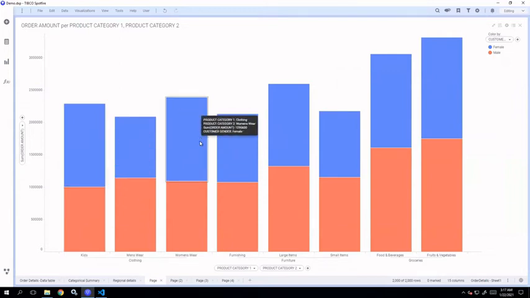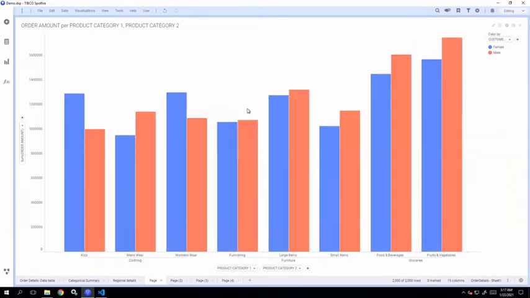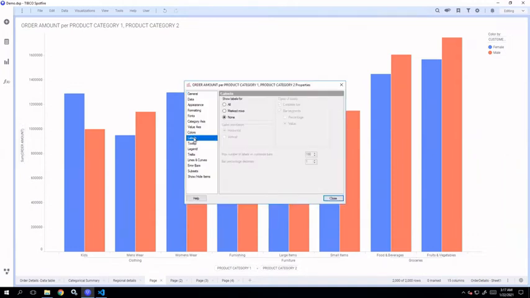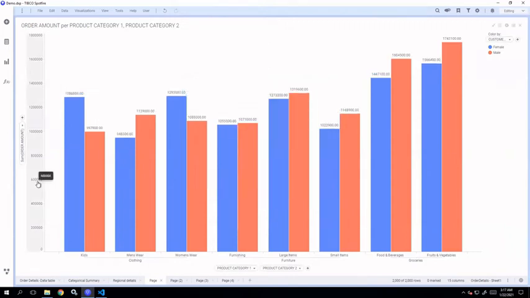Now right now these are all stacked bars, one over another. What you can do, right click on this. By default it is selected as stacked bars. You can also change it to side by side bars. Now you can see the comparison of female and male for kids clothing, for men's wear, for women's wear, like that. Now if you want to display the values along with this, just go to the properties for the bar chart, and you can use labels to display labels. So this is how you can create a side by side bar, stacked bar.